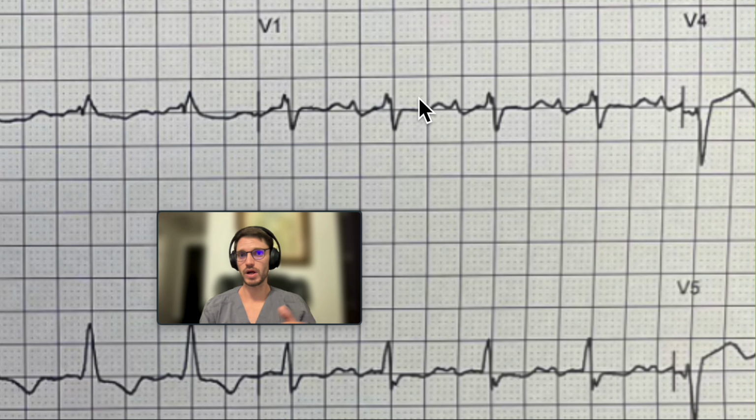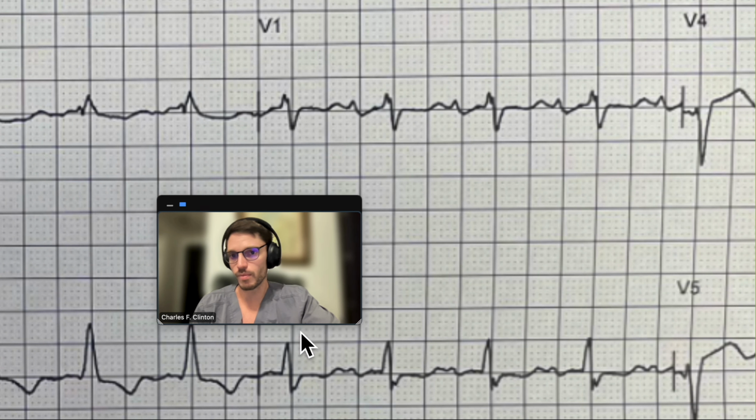So when you have a right bundle branch block, what it means is that the road to the right ventricle is obstructed, clogged. That means it will take you more time to get to that right ventricle. And if it takes more time, and if it's harder to get there, you will see more of it and you will remember more of it. So in general, right bundle branch block will be more memorable on the right.